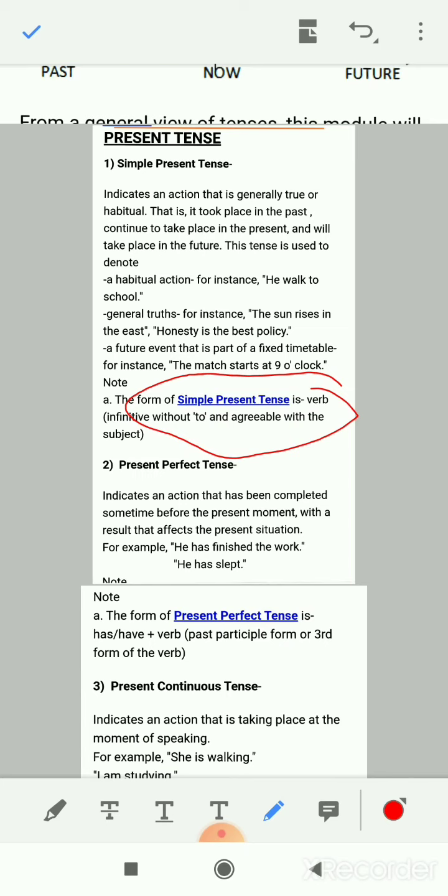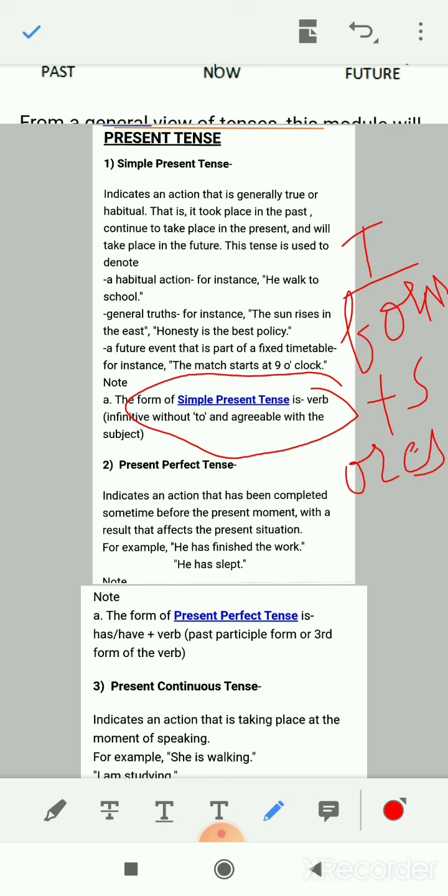It means that you have to use the first form of verb plus s or es. If the subject is singular, then you will use s or es, and if the subject is plural, then you will not end the spelling of the verb with s or es. You will write the base form of the verb.